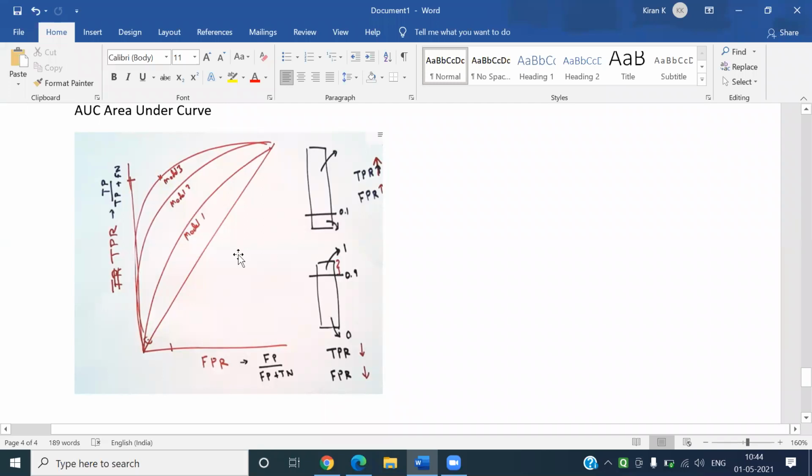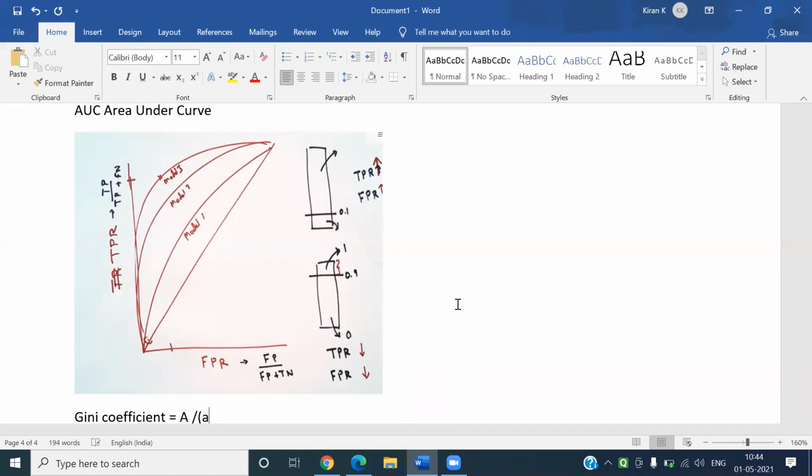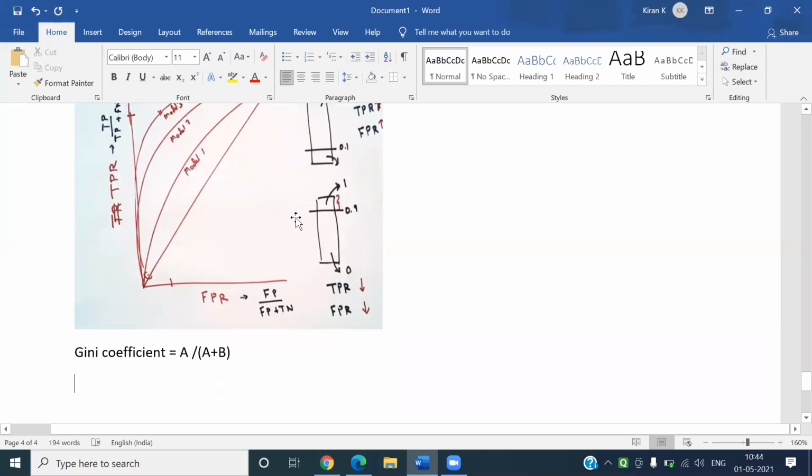This area, model 1 area, is called A. And model 2 area is called B. Then the Gini coefficient is written as area A divided by area A plus B.